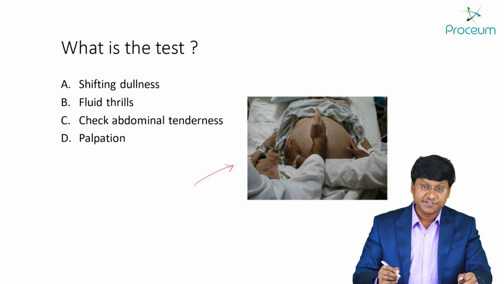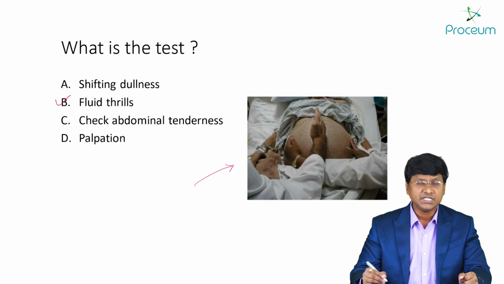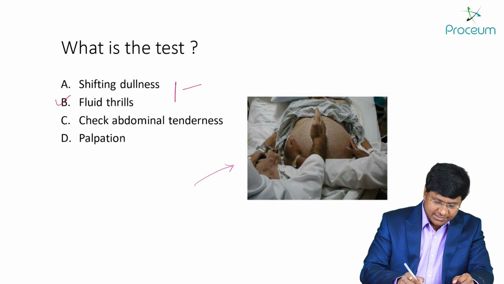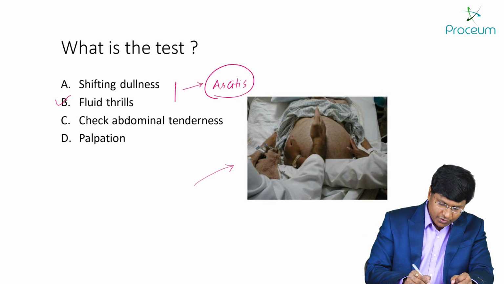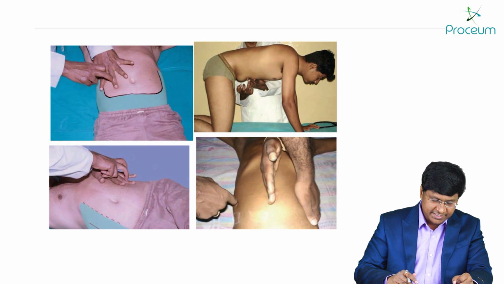So the test which is being done here is the fluid thrill. Now shifting dullness and fluid thrill are all tests which are done for testing ascites, right? First, take shifting dullness. I'll show you how it is done.